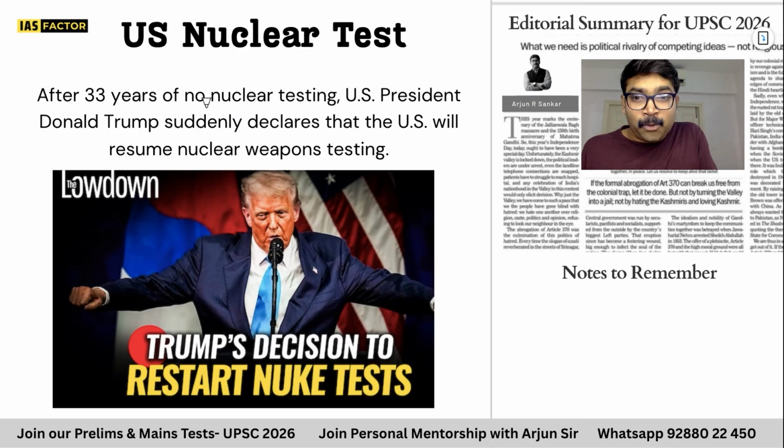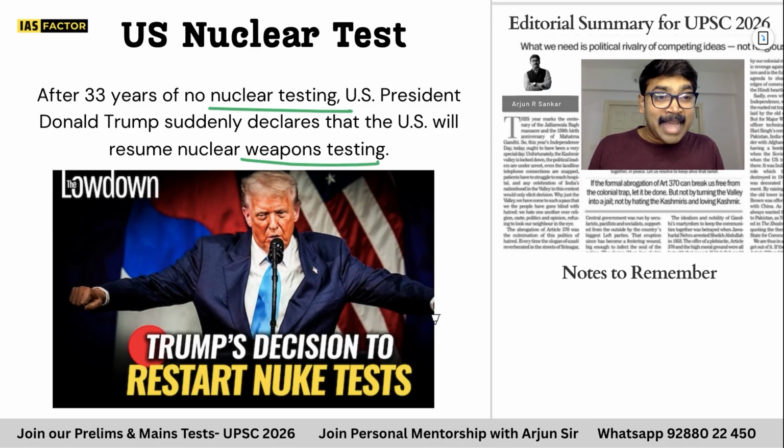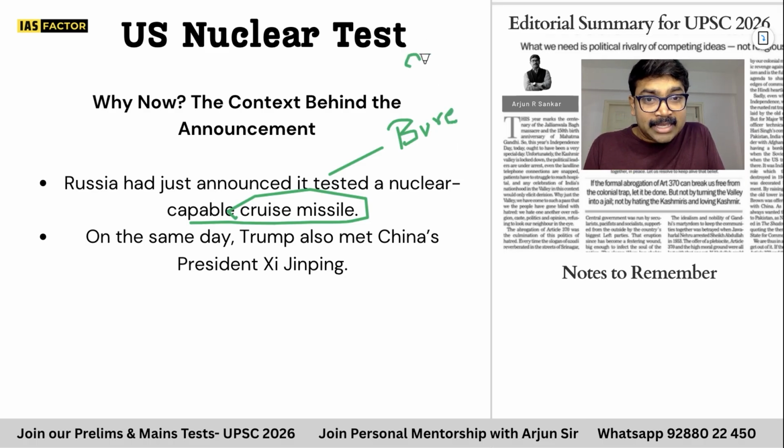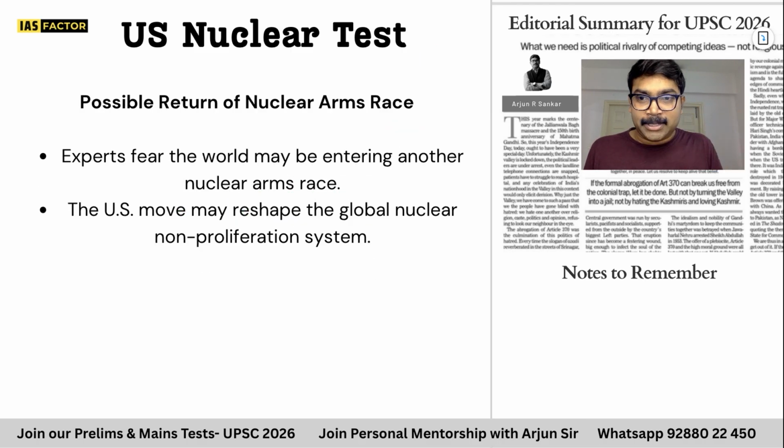After 33 years of no nuclear testing, the US President said US will resume nuclear weapon testing. So it is indirectly hinting at Russia. If Russia can do that, United States of America can also do that. That is the line of thinking. Russia had just announced that it is going to test a cruise missile, the Burevestnik, which Americans and the NATO call the Skyfall. You can scroll down this channel and watch my video on Burevestnik. What is the capacity of Burevestnik? This is the main reason why America wants to go for a test.